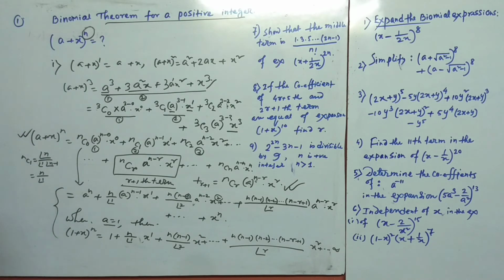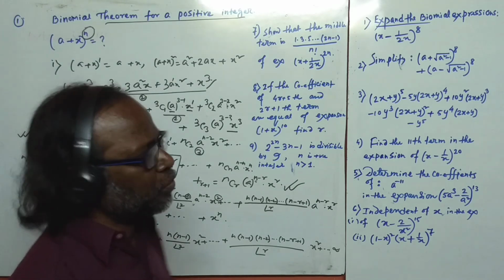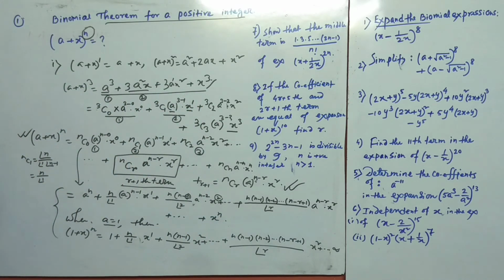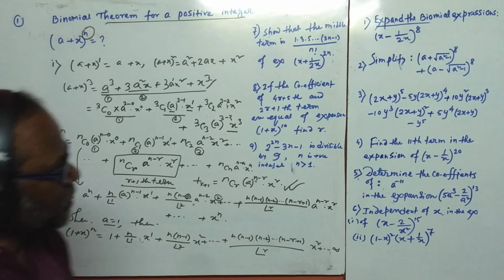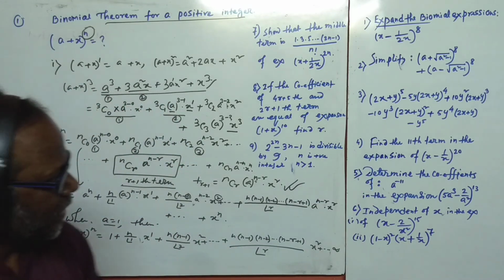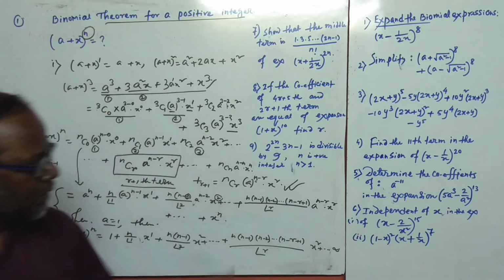Okay, now for the question number, there is x minus 1 by twice x to the power 8 to expand, then simplify the second question and also simplify the third question, and there is find the 11th term and find the coefficient of x to the 11, and that's all.